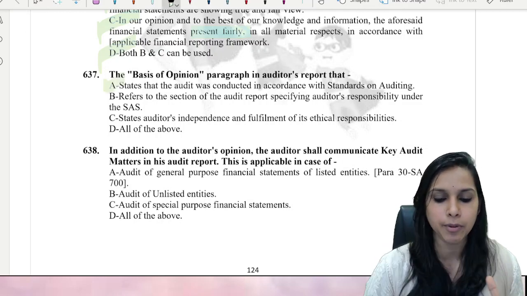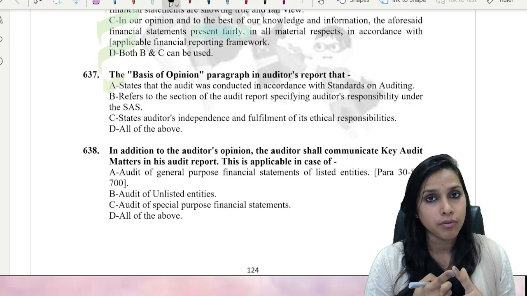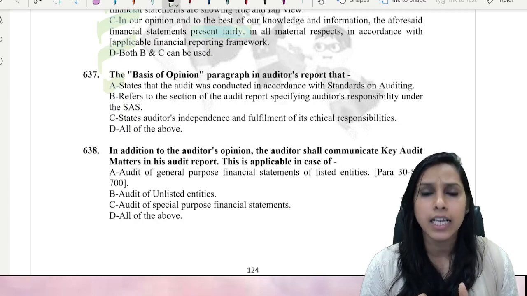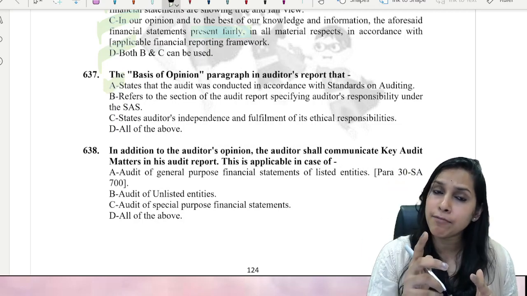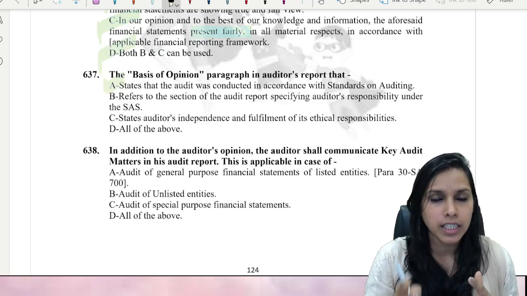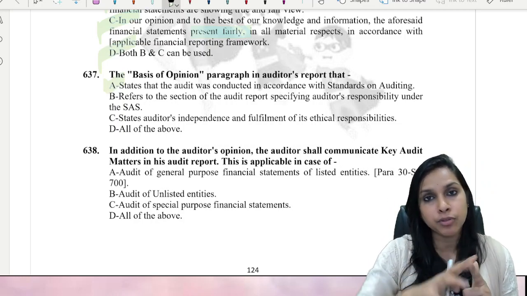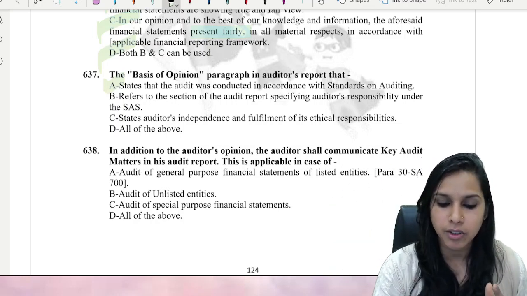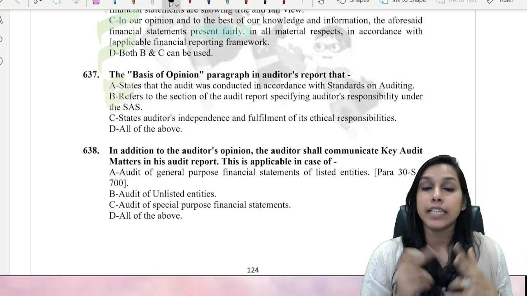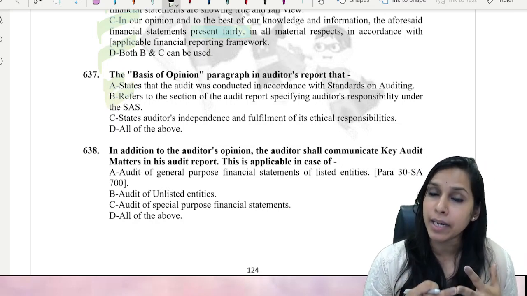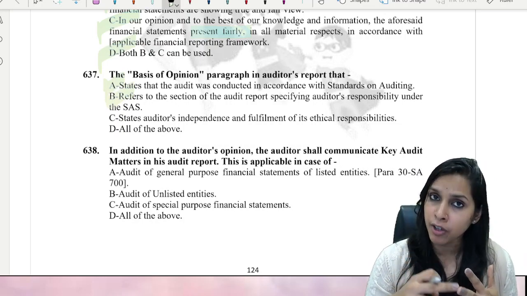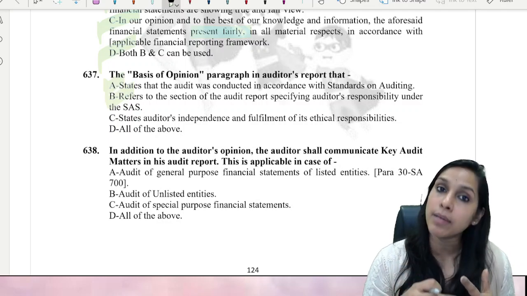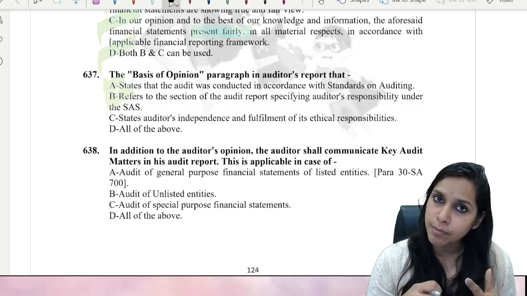Okay, no problem. Further, we need to mention, what do we need to mention? Come on, my dear friends, that here standards have bestowed upon auditors certain responsibilities. These responsibilities have been spoken to in another separate section. So here B also. Okay, no problem. Then we have seen that auditor is independent of the entity. He has fulfilled all the ethical responsibilities. All the requirements have been complied with. Code of ethics have been complied with.